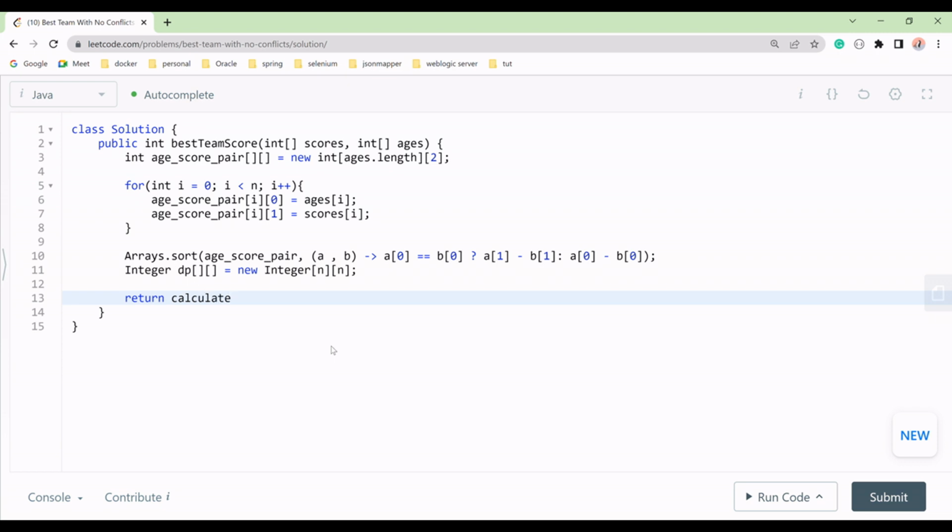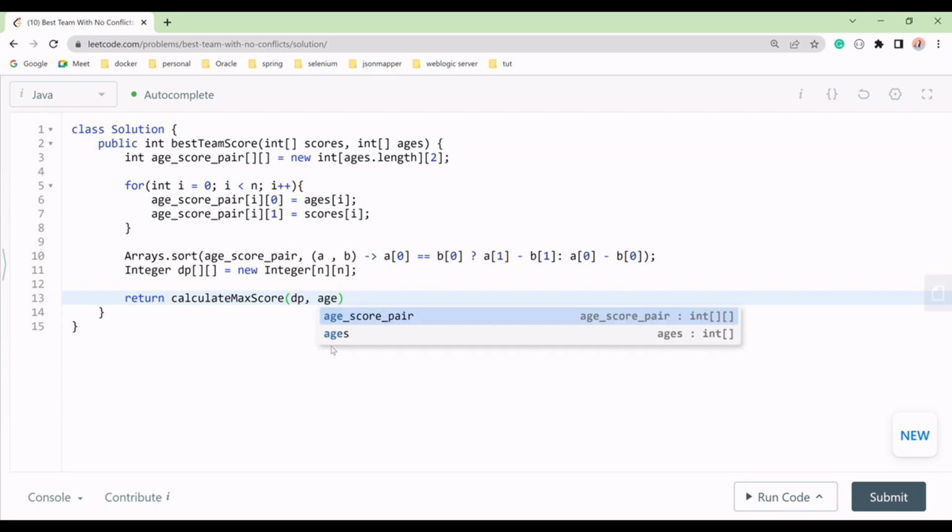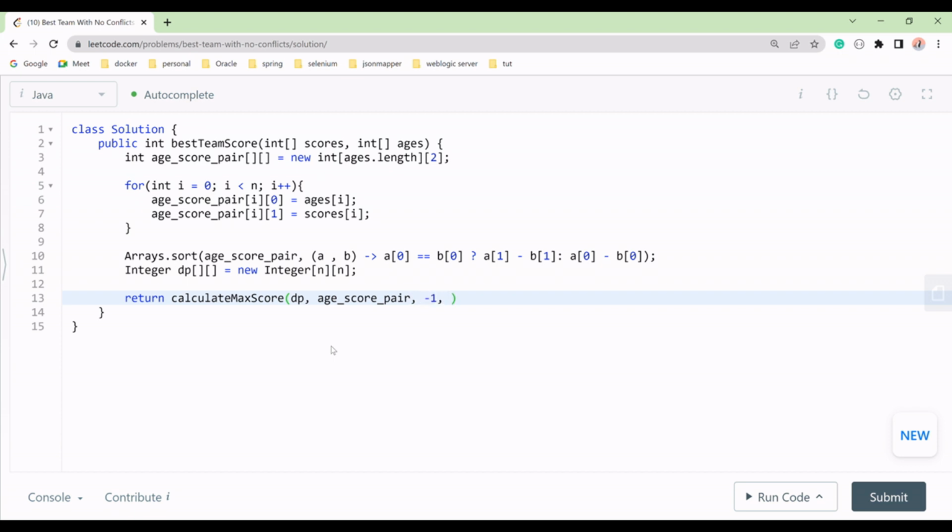Once the max score is calculated, each value will be stored in the dp. That's why we have our age score pair, and we'll start with -1 as the previous index and 0 as the value, and then this is our index value.